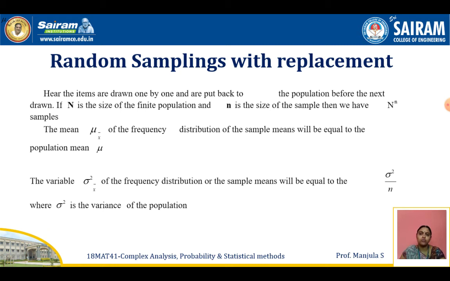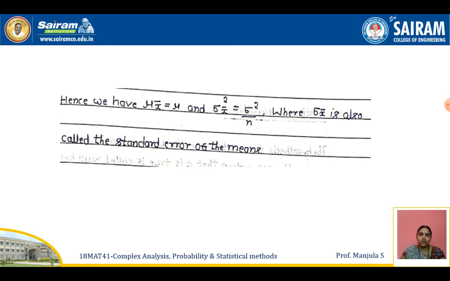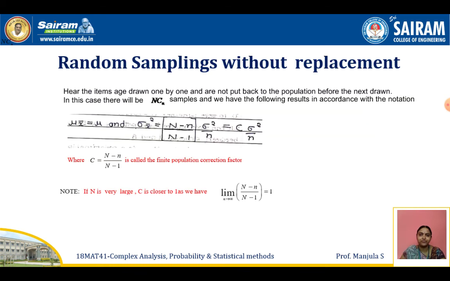So you have to remember these two formulas here: mu equals mu x bar, and sigma x bar square equals sigma square by small n. These two formulas you have to remember, as explained in the slide. Hence we have mu x bar equals mu and sigma x bar square equals sigma square by n. We are going to use these formulas while solving the problems.